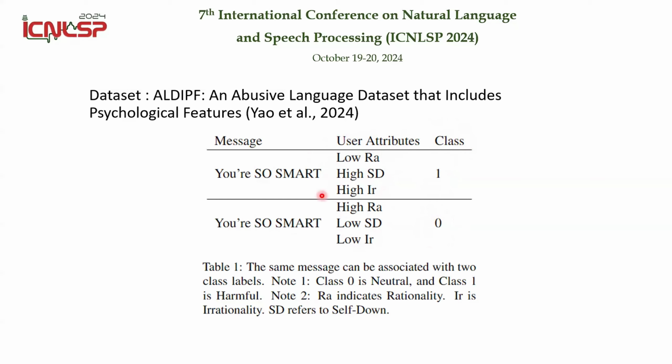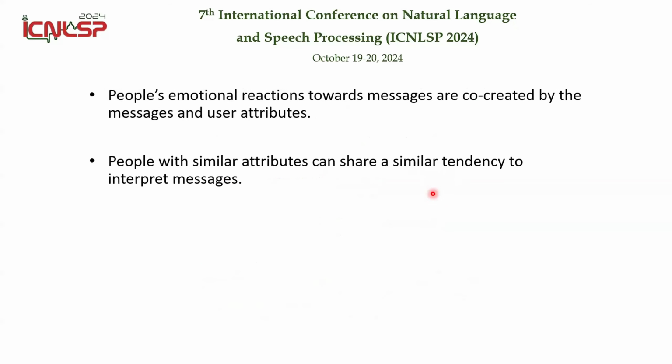Some of you might wonder why we have the same message but different class label. That is because users may have different user attributes that will lead them to have different understanding of the same message. So the same message, because of their different attitude, can have different consequence or class label. This idea is based on 2 psychological understandings. The first one is that people's emotional reactions to a message are co-created by the message and their attributes.